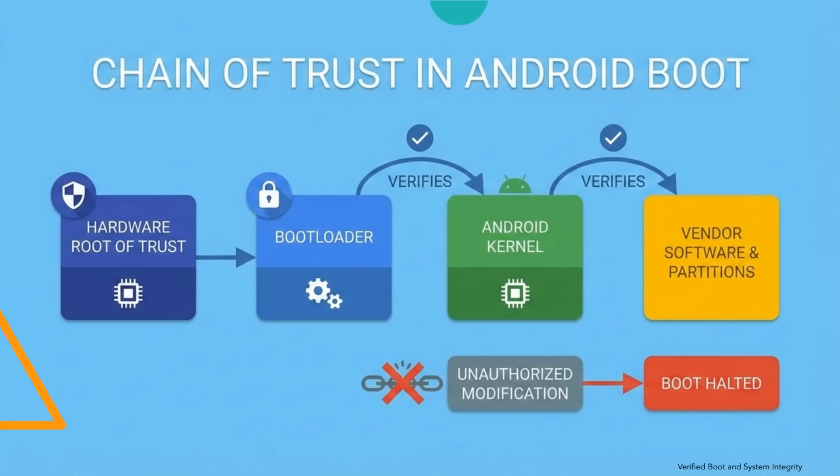Each stage of the boot process verifies the next stage before execution begins. This layered verification process creates a chain of trust. Because every component must be verified by a trusted previous stage, unauthorized modifications cannot propagate through the boot process. If any stage fails verification, the device will refuse to continue normal startup.